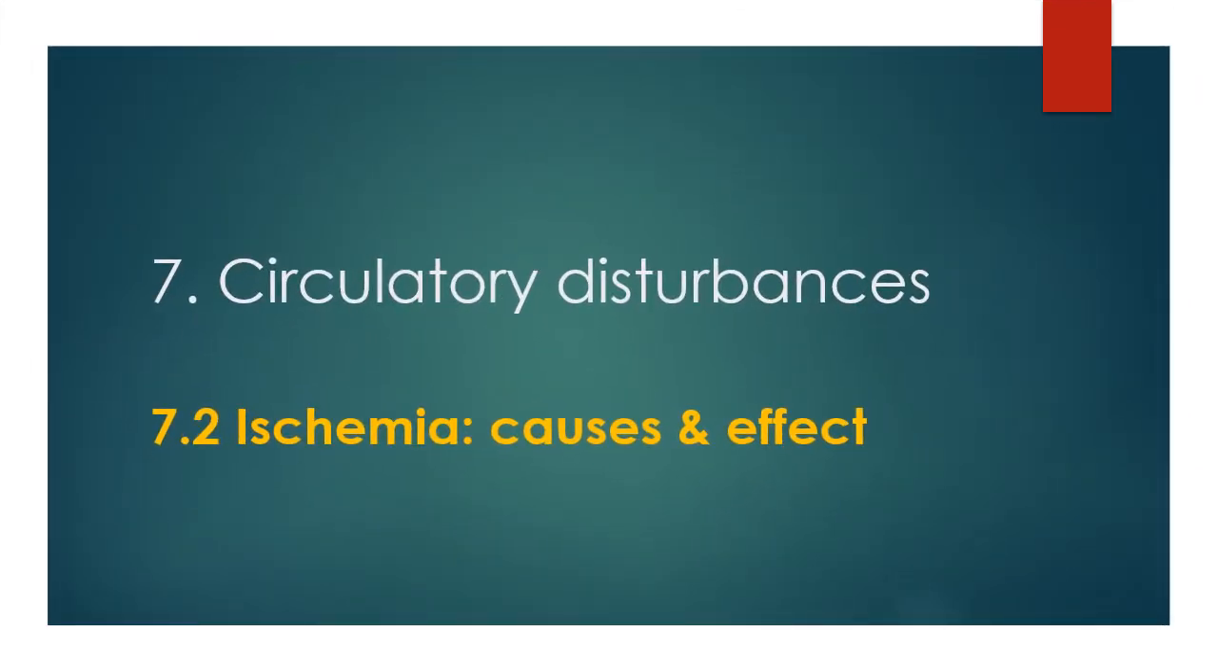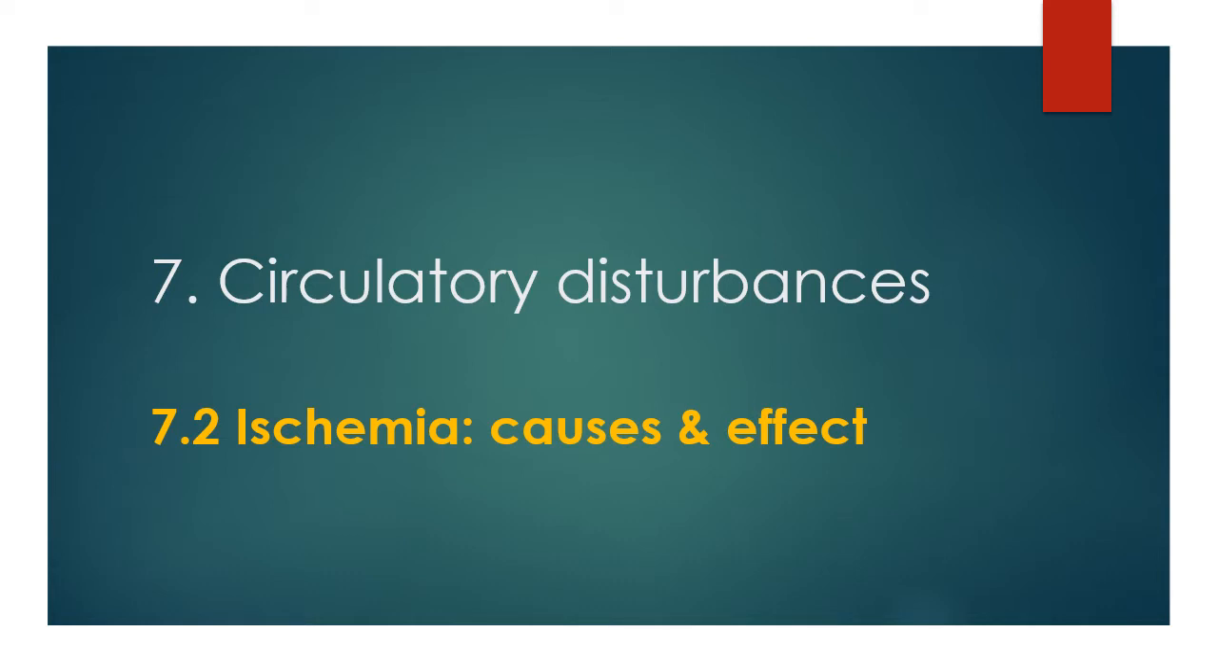Hello everyone. In the previous lecture, we started the seventh chapter from general pathology, circulatory disturbances. What is a circulatory disturbance? Anything that produces a disturbance in normal circulation is known as a circulatory disturbance. One circulatory disturbance studied in the previous lecture is hyperemia. So in this lecture we are going to start one more circulatory disturbance, ischemia, its causes and effects.